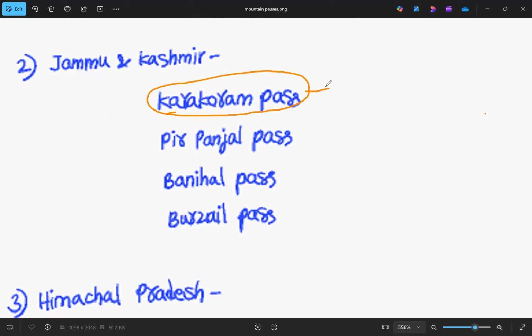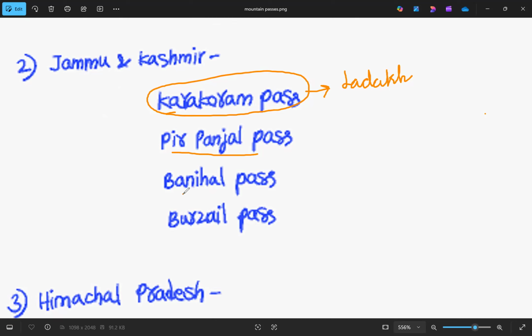This is in Ladakh. Sorry, my mistake. The other three passes we need to cover in Jammu and Kashmir, the first one is Pir Panjal Pass. Pir Panjal Pass is in the Himalayan region of the Pir Panjal ranges. If we know the Pir Panjal Dhauladhar ranges, it comes in that range.